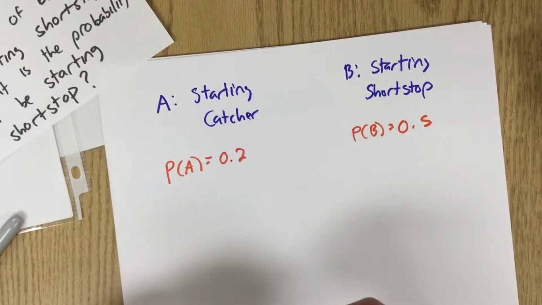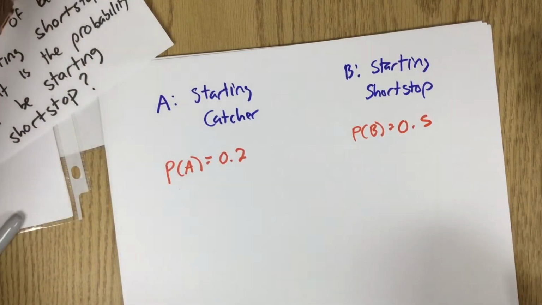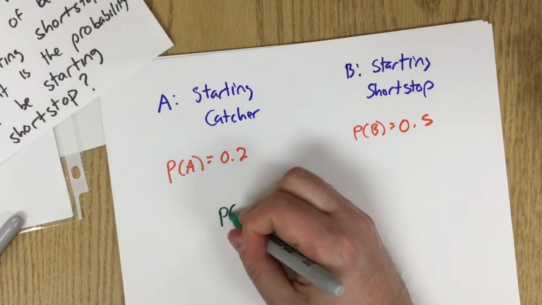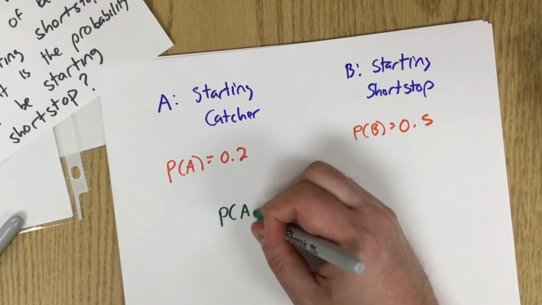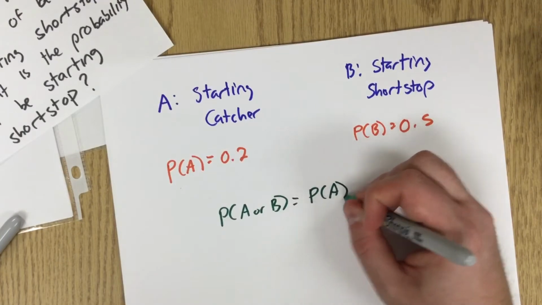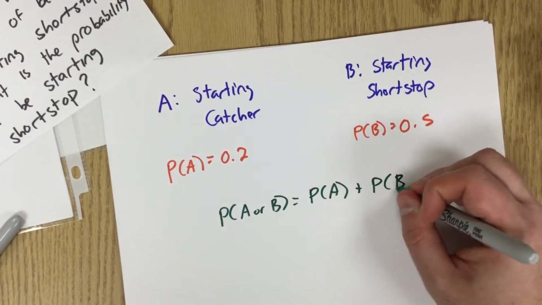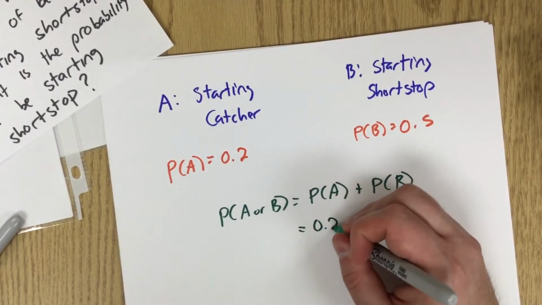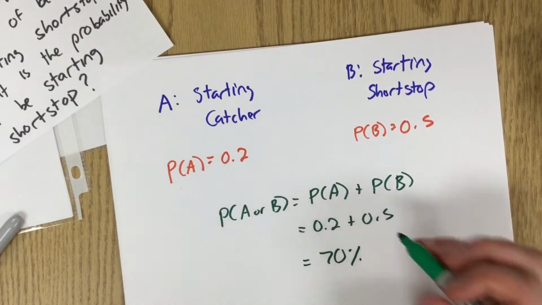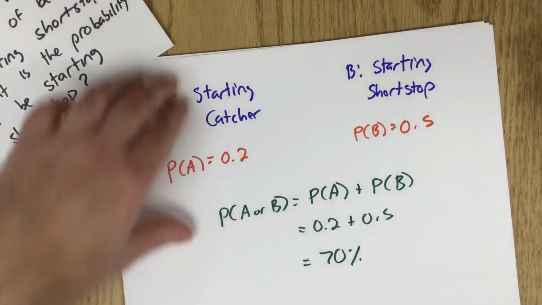And since they're mutually exclusive, the probability of being catcher or shortstop is just the probability of catcher plus the probability of being the shortstop, which is 0.2 plus 0.5, which is 70%. Okay.